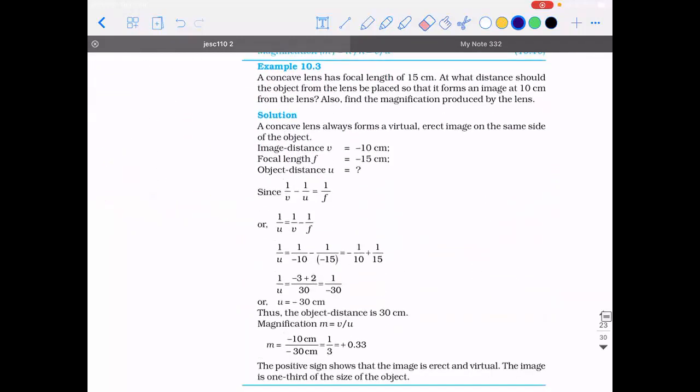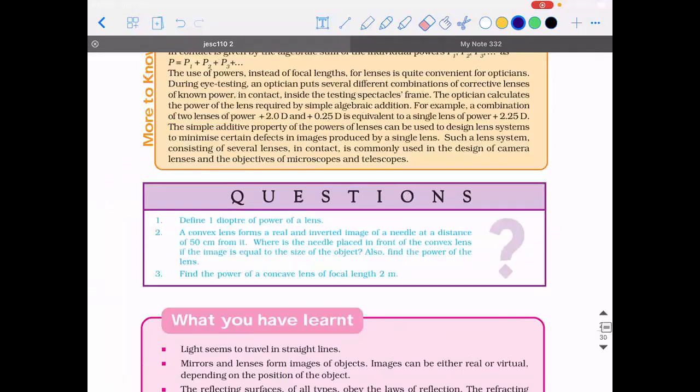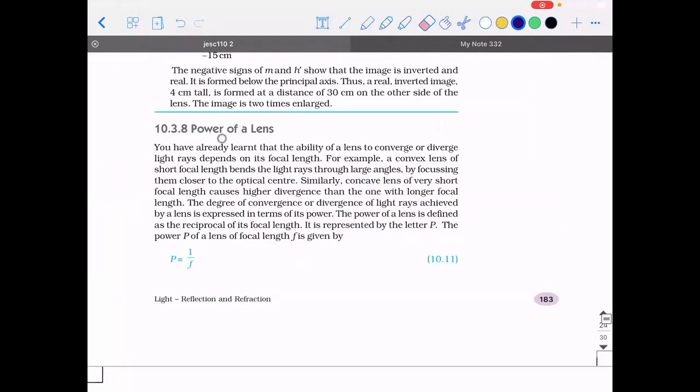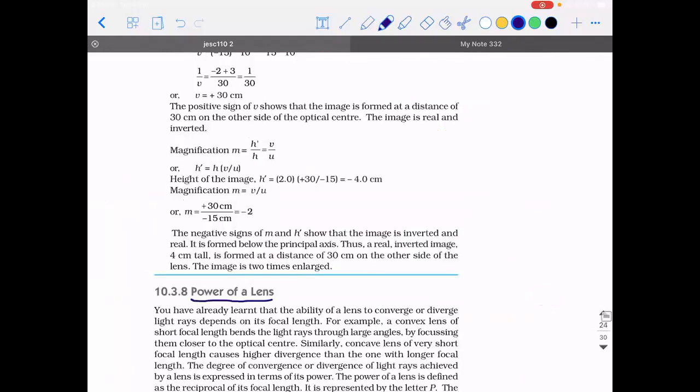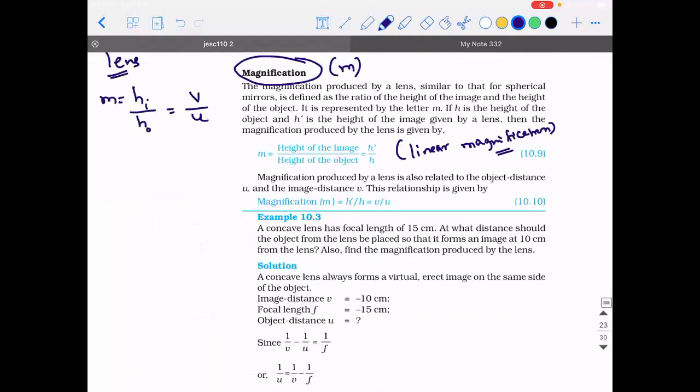So that is all with this chapter, guys. There is one more formula that I will explain, but before that, we will do some problems. There is a concave lens of focal length 15 centimeter. So focal length is equal to 15 centimeter.